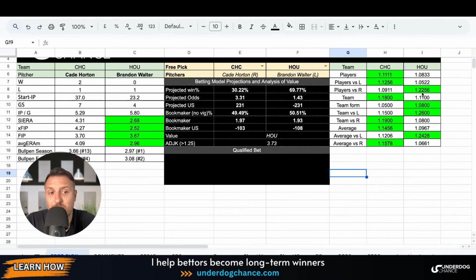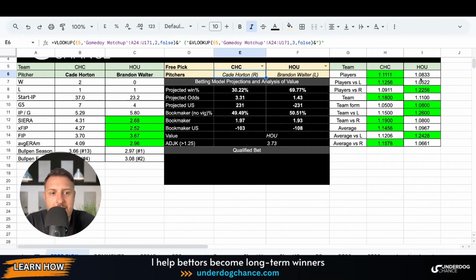On the other side, Houston will also go against a righty. So this is Houston against a right-handed pitcher, right? Horton is right-handed, and Chicago Cubs are going against a lefty. So these are these numbers. And Houston, I think they will have at least an equal chance here. Okay, they also have solid numbers.